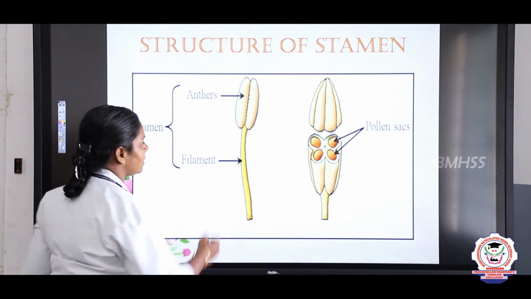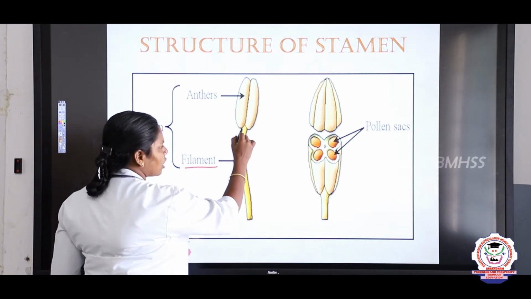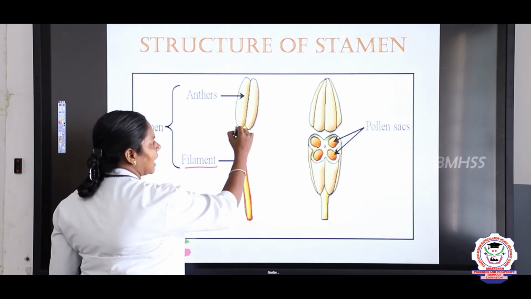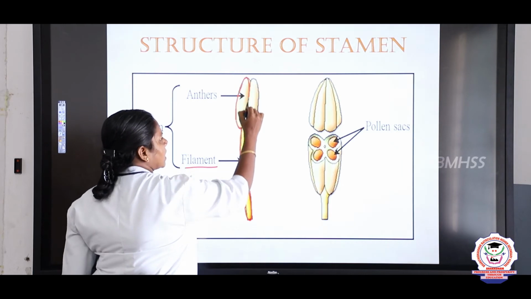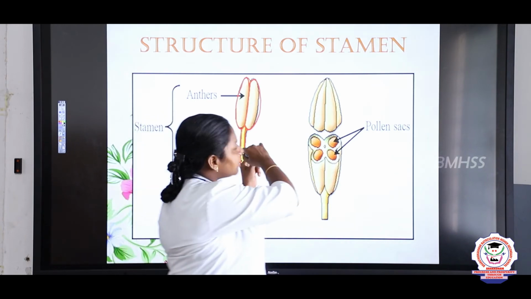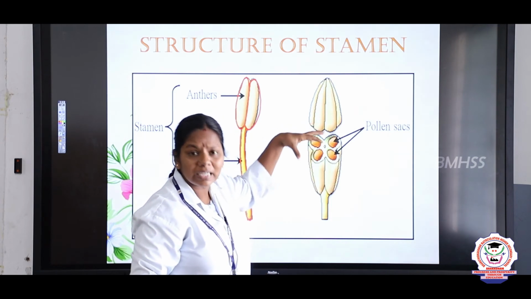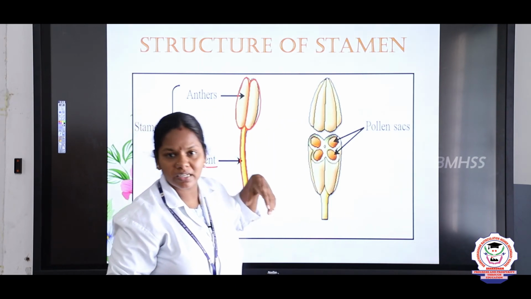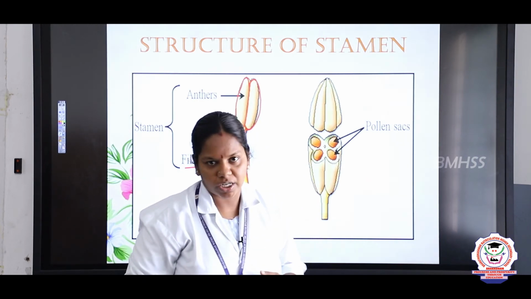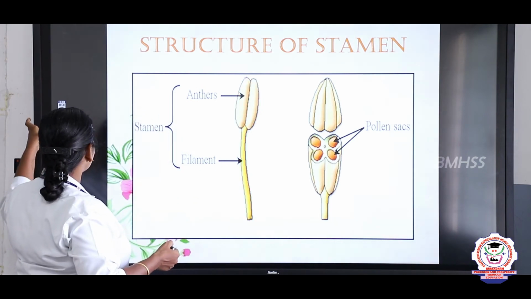So, this is a stamen. It consists of two parts. The stalk of the stamen, we call it a filament, and this portion an anther. Anther bears the pollen grains, right? When you cut the anthers, you can see the pollen sacs in which the pollen grains are present. Pollen grains bear a male gamete, which is essential for reproduction, right? So, this is about the structure of the stamen.